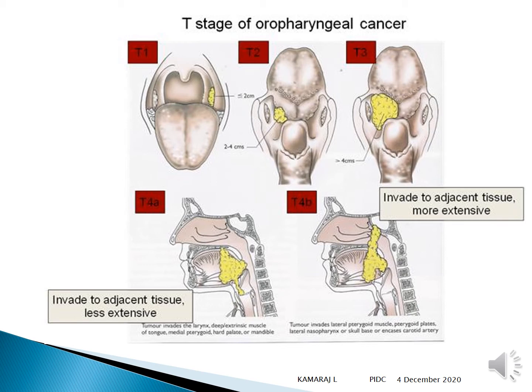A, which is less extensive, B is more extensive, obstructing more of the adjacent structure, whereas the tumor mass is extending in all the directions.